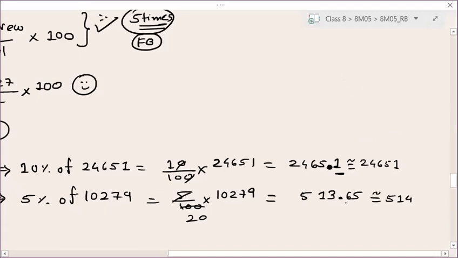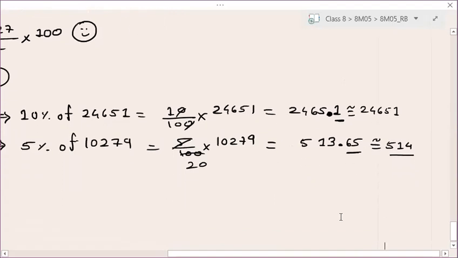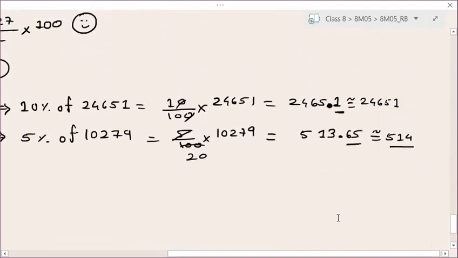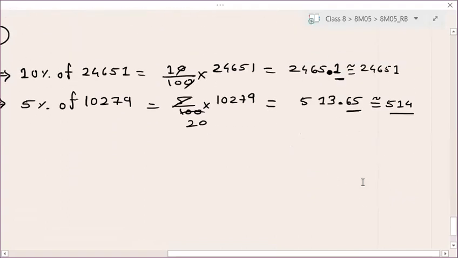In the same way here, 513.65 will become your 514, right, because 0.65 is greater than 0.5. Is it clear? Please give me some response, students. 2465 and 514.